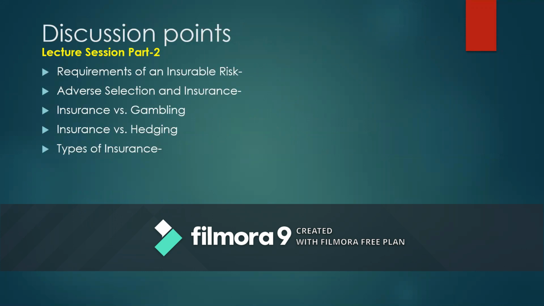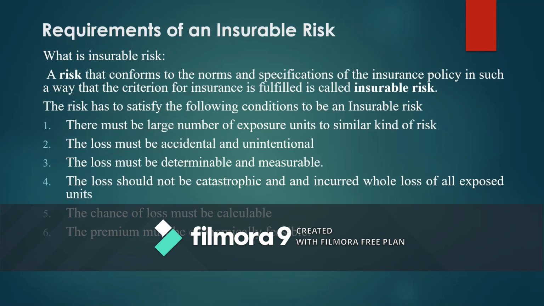Now, the next discussion point that we need to understand in this part of the lecture series is the requirement of an insurable risk, adverse selection and insurance, insurance versus gambling, insurance versus hedging, and types of insurance. Let us go to the first important point that we need to discuss, which is insurable risk.